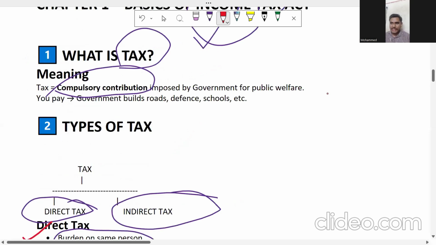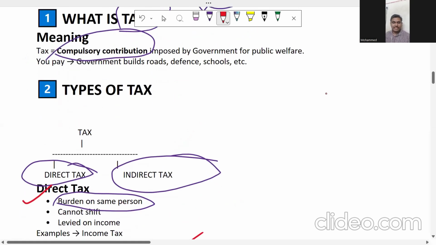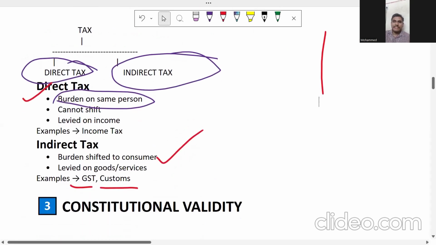I'll repeat it again. What is tax? Tax is a compulsory contribution imposed by the government for welfare activities. Okay. And we are going to have two types of taxes, direct tax and indirect tax. In direct tax, the burden is on the same person, whereas in indirect tax, the burden is going to be shifted. If the burden is going to shift, then you're talking about indirect tax. If my burden is not going to shift, then it is a direct tax.